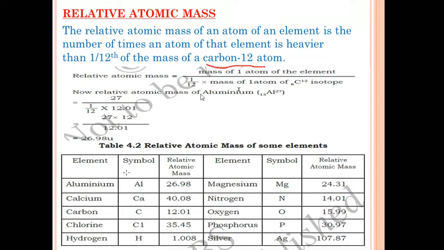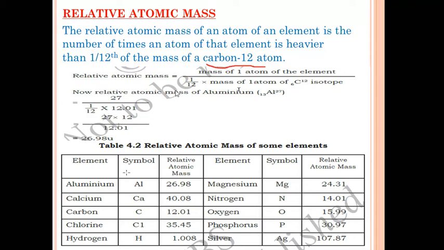For example, here they have given the atomic mass of aluminium. This is the symbol of aluminium. Atomic number is 13 and atomic mass is 27. Always the atomic number is written at the bottom and the atomic mass is written at the top. So what do we have to take? We have to take the mass of one atom of the element, meaning the atomic mass, that is 27. 27 will be written at the top.